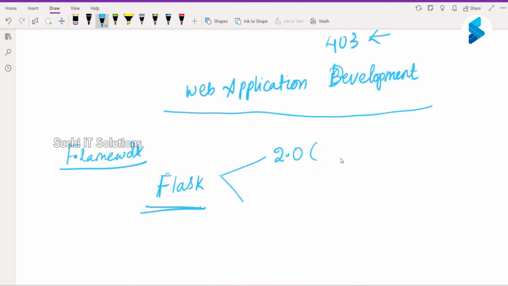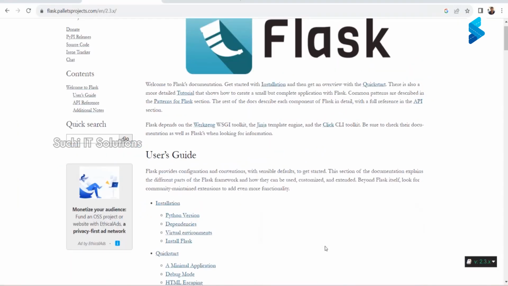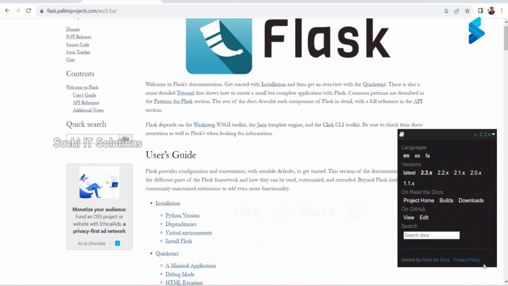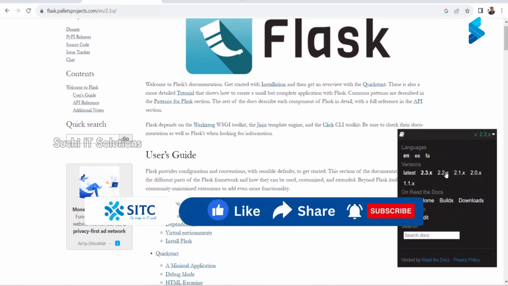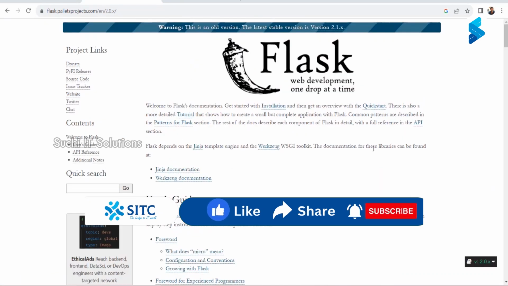There are several versions in it, right? The latest version is, I guess, 2.3. If you see here in Flask, the latest version is 2.3, and you have 2.3, 2.2, 2.1, and 2.0. So these are all the versions, and the latest one is 2.3. We will be installing 2.0 and learning that.